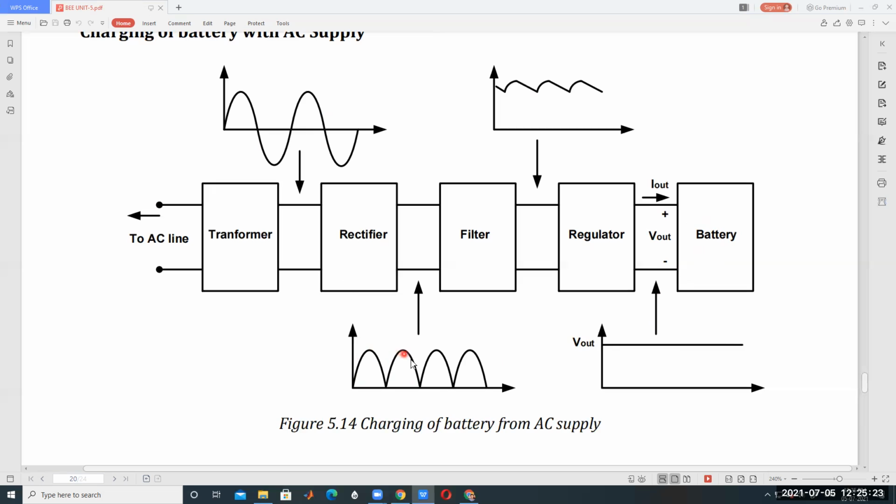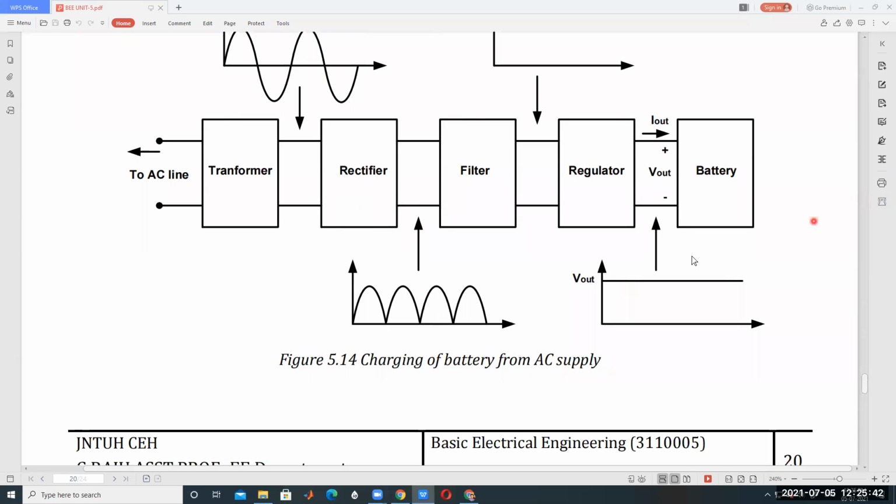The output of the full wave rectifier, a single phase full wave rectifier, is like this. If it is connected to a pure inductor, these ripples and spikes can be minimized. In this way the battery is charging.